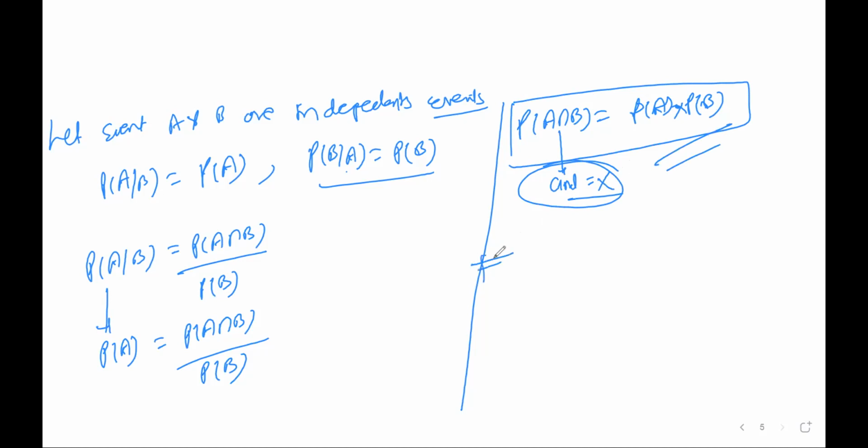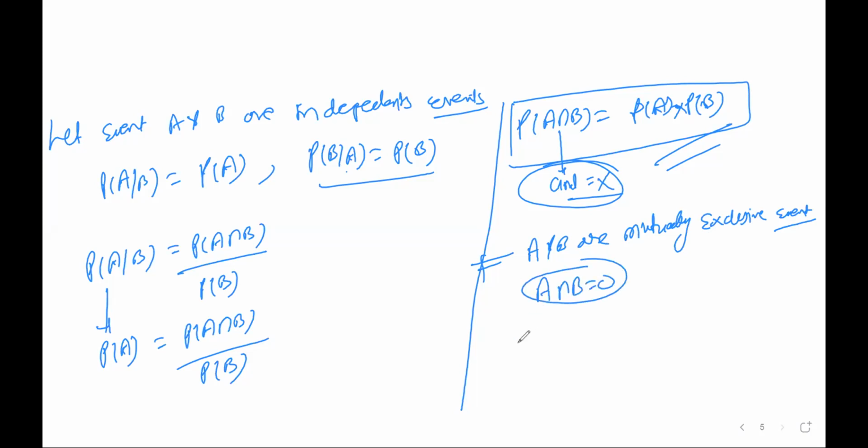Similarly, we also saw that if A and B are mutually exclusive events, then in that case A intersection B is equal to 0.